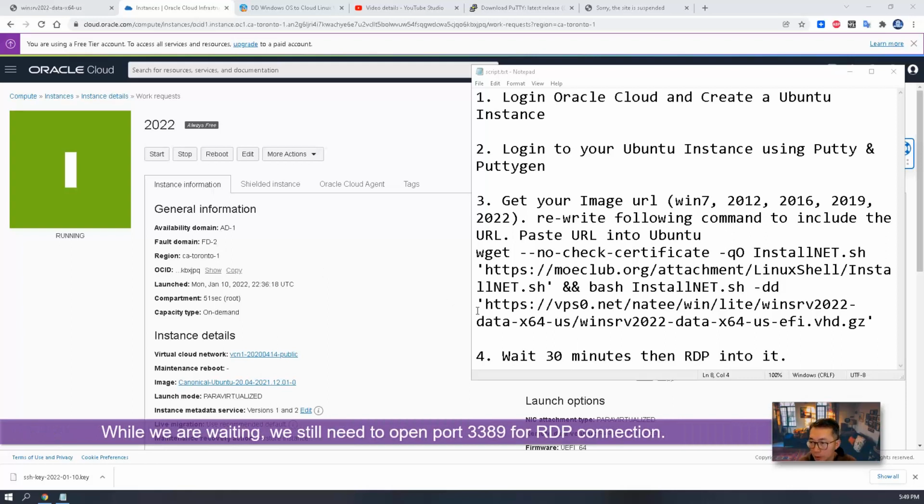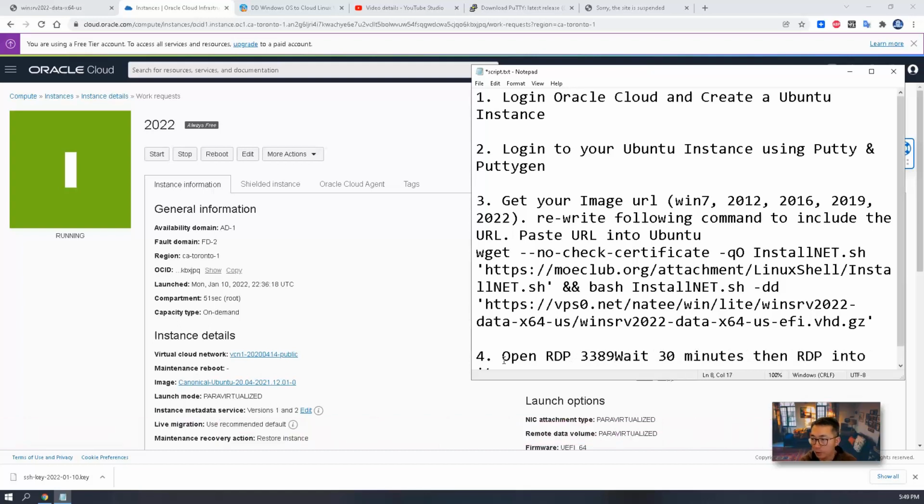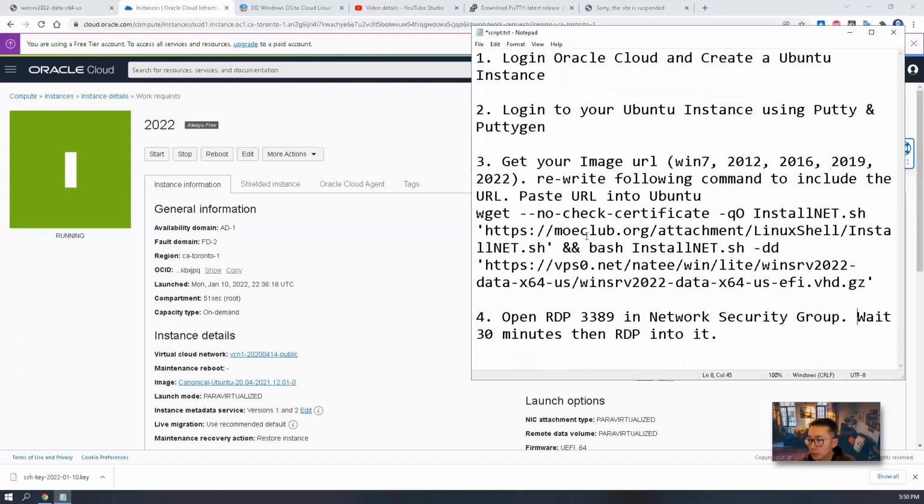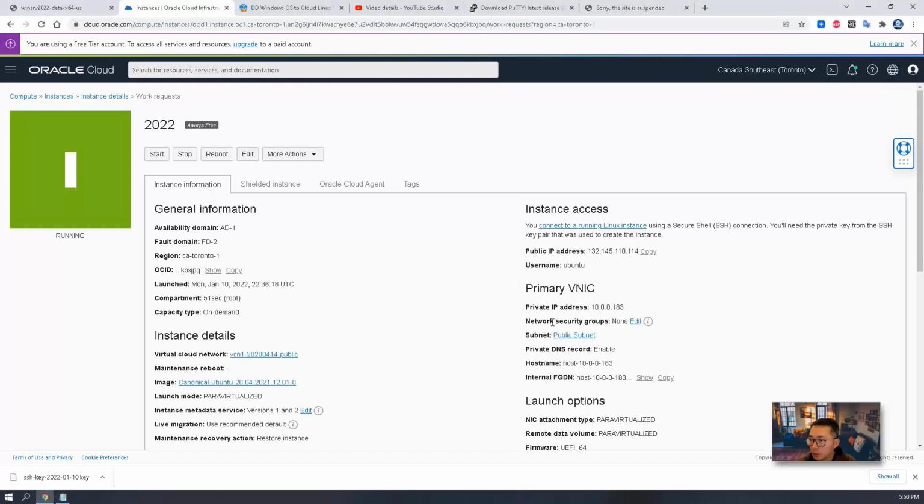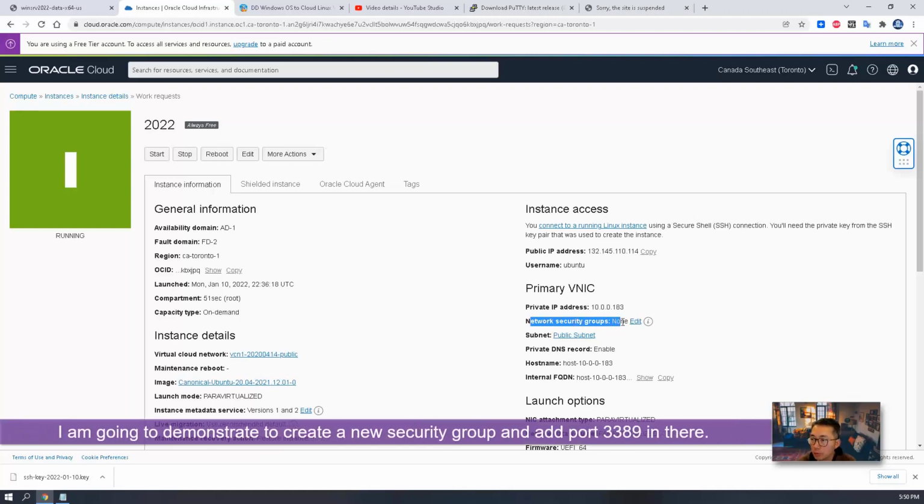While we are waiting, we still need to open port 3389 in the network security group. Before we can RDP, we definitely need to open our network security group to allow port 3389 to get in. So right now we have no network security group there.